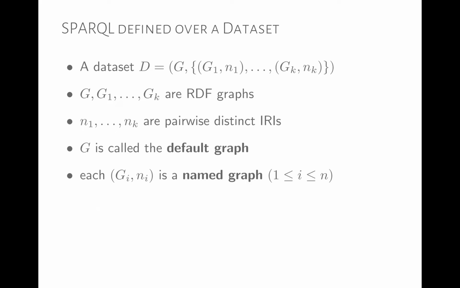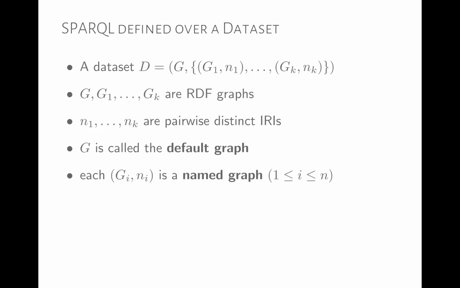Something we haven't mentioned before, but in RDF and in SPARQL, there's this notion of a dataset, an RDF dataset or a SPARQL dataset. And what's the idea? The idea is that we don't necessarily want to just manage one graph. Sometimes we want to manage multiple graphs. So maybe we have different RDF graphs that come from different web pages, for example. So we can name that graph according to what web page or location it came from.